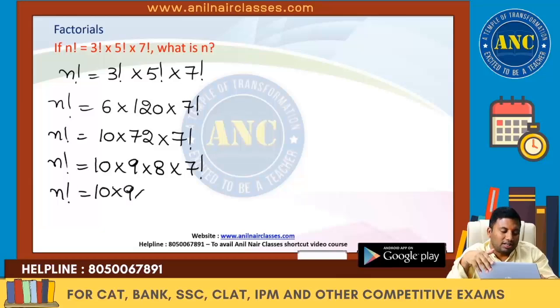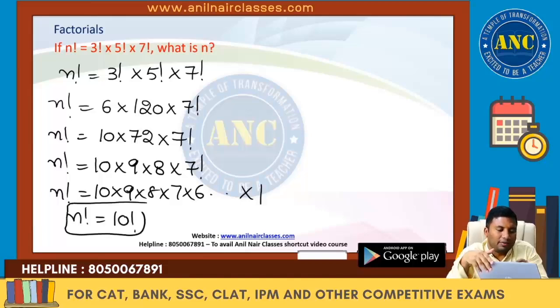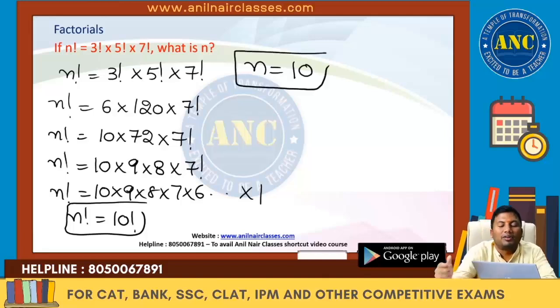7 factorial is nothing but 7 into 6 into 5 and so on up to 1. The product of all the integers from 10 to 1 is nothing but 10 factorial. So what is the value of n? The value of n comes out to be 10. I hope the idea is clear.